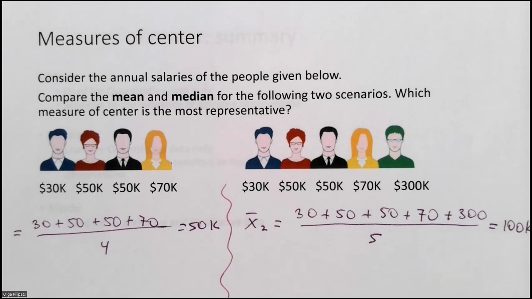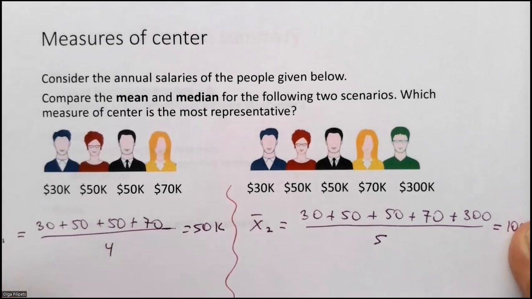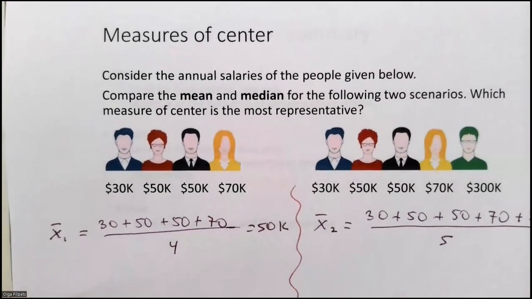So let's say that you were a car dealer, and you want to decide what type of cars you're going to sell in this neighborhood. Are you going to sell Hondas and Volkswagens, or are you going to sell Rolls-Royce? Well, that is where our median comes in.